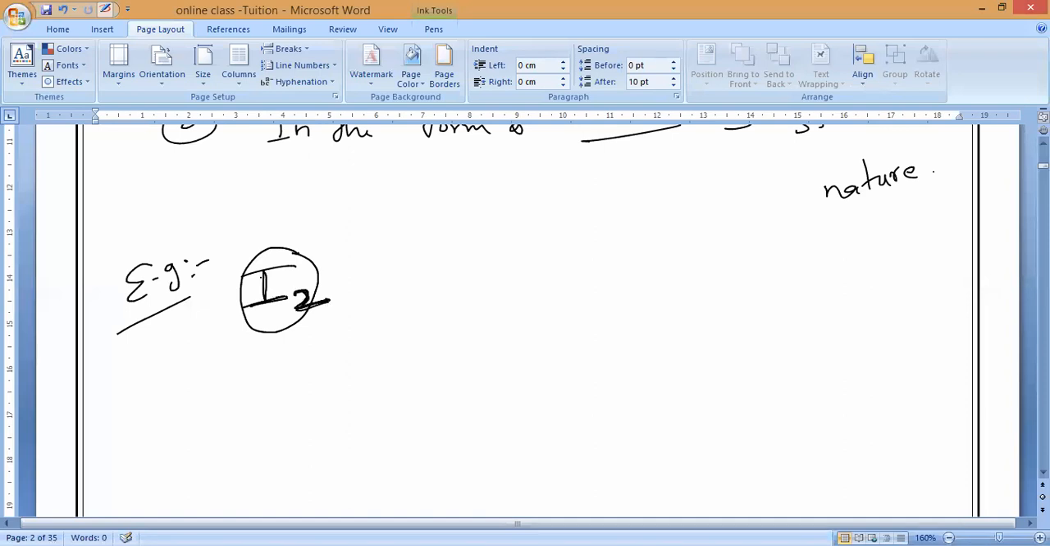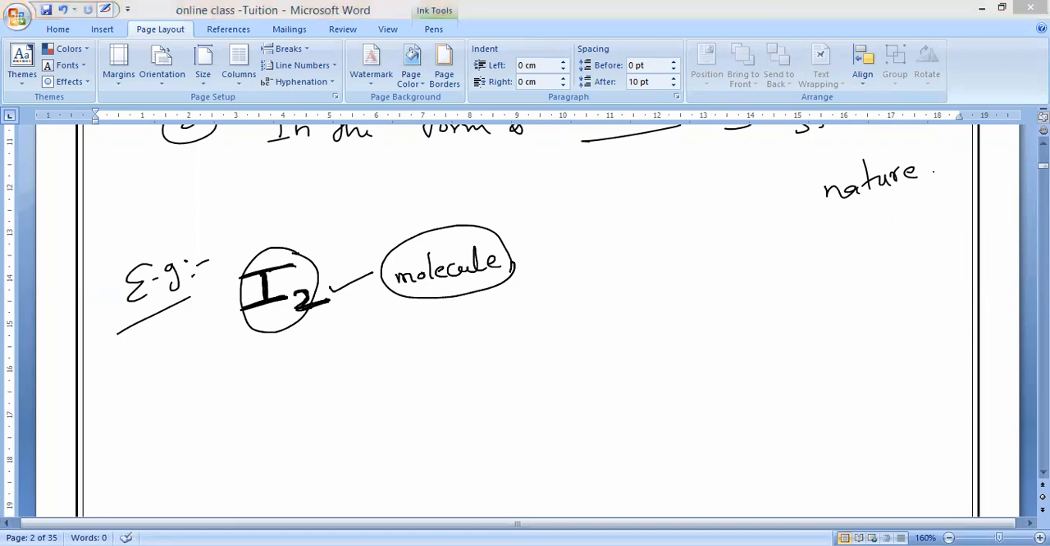I2 means how many atoms? 2 atoms. A single iodine atom will never stay alone. That is why 2 iodine atoms are there. When more than 1 atom is combined together, that is called a molecule. Is it possible to see a molecule with our naked eye? No, sir.